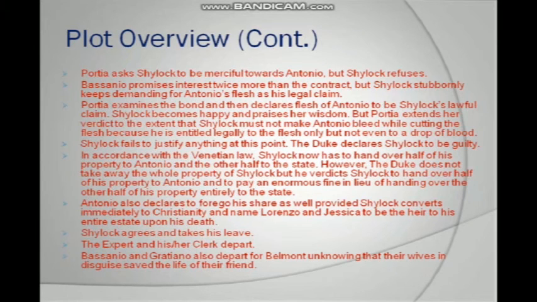Antonio also declares to forego his share as well, provided Shylock converts immediately to Christianity and names Lorenzo and Jessica to be the heirs to his entire estate upon his death. Shylock agrees and takes his leave. The expert and his or her clerk depart. Bassanio and Gratiano also depart for Belmont, not knowing that their wives in disguise saved the life of their friend.